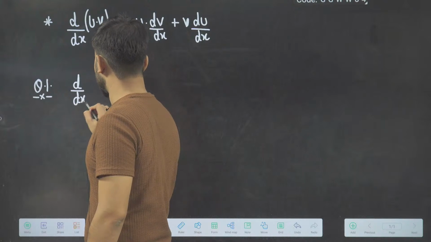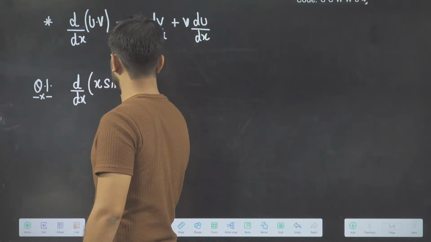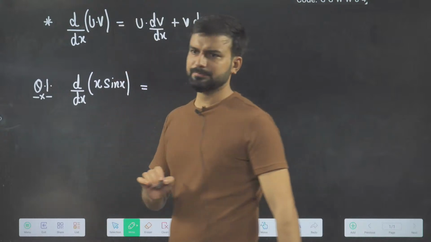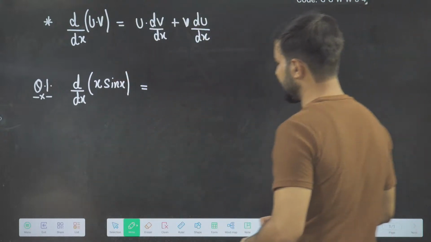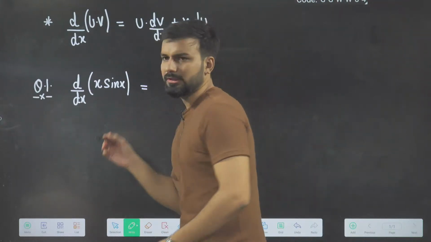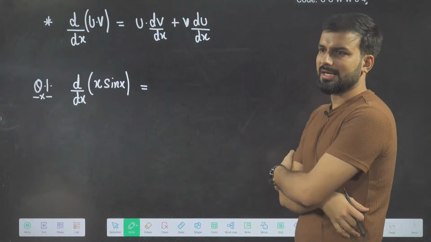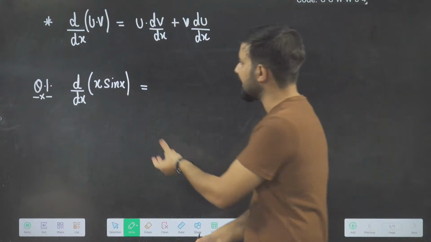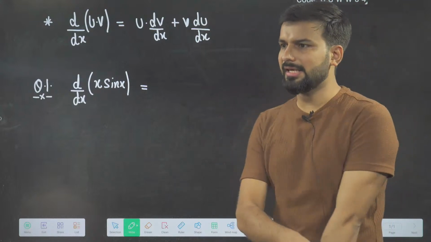d by dx of x sin x. Tell me the answer to this question. It is a very important thing I have to teach today. Beta, it is not just sin x, it is x and sin x.